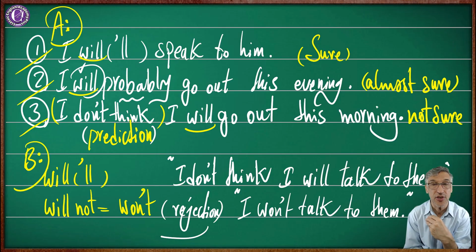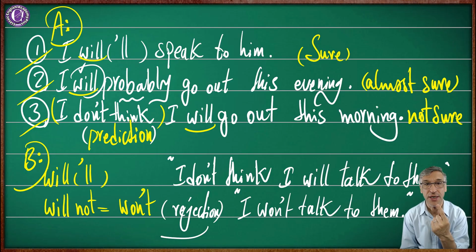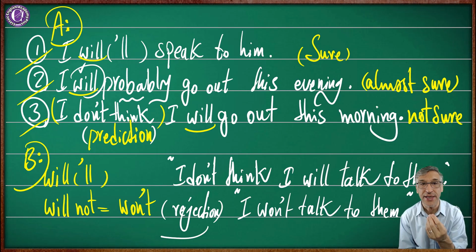Now let's conclude. Okay, both of them are included in one lesson. Yes, we have it in one lesson, but this is very, very important to understand first what is happening, and then we have it in a speaking form. Be careful when you're thinking about the future. You are thinking about some predictions. Sometimes you are going to reject something. You say, I won't do that. That is very different. Another cup of tea.